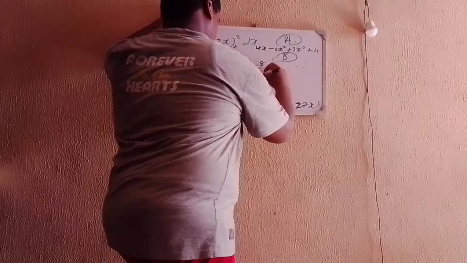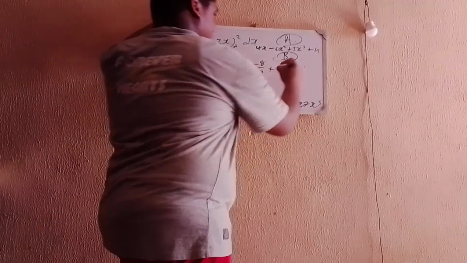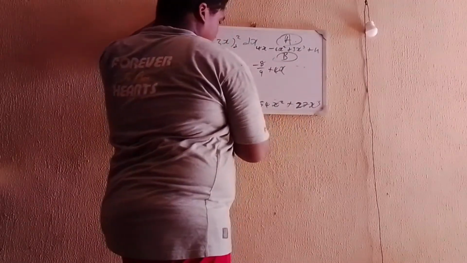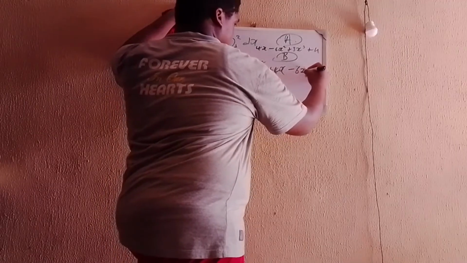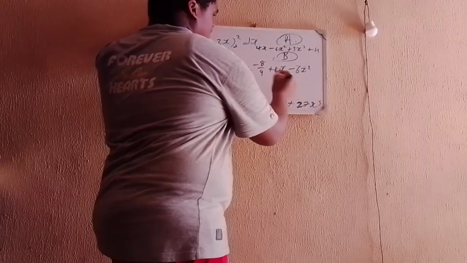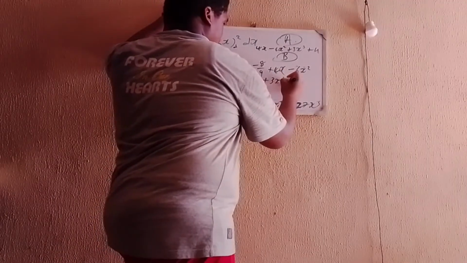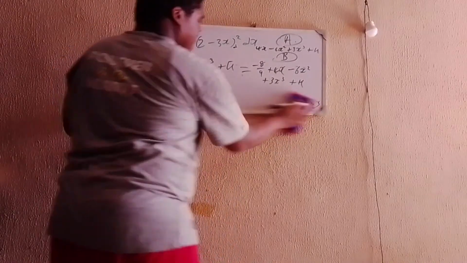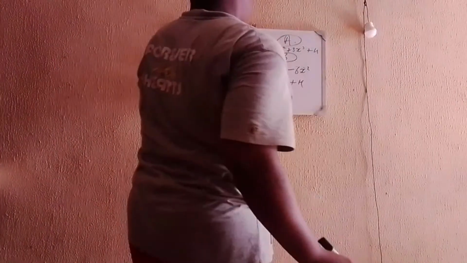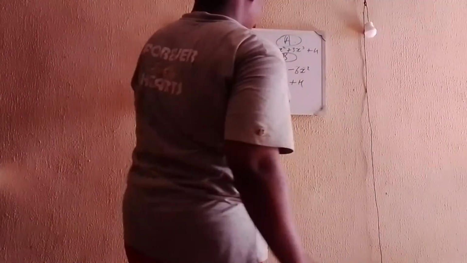minus 8 over 9 plus 36x divided by 9, that's 4x. Minus 54x squared divided by 9, that is minus 6x squared. 27x cubed divided by 9, that is plus 3x cubed. Don't forget to add k. So now you have minus 8 over 9 plus 4x minus 6x squared plus 3x cubed plus k. That is the solution to part B.